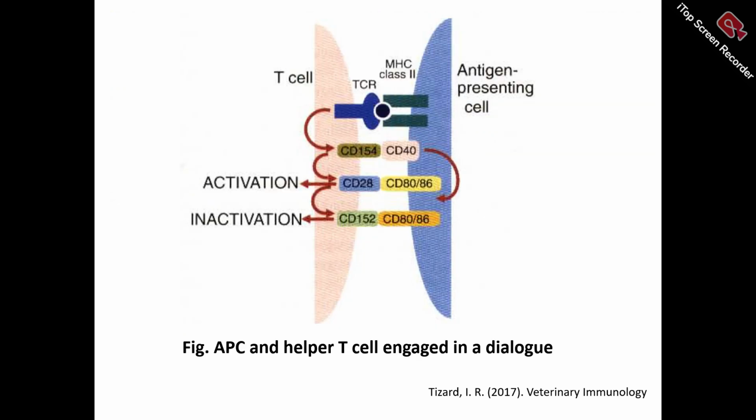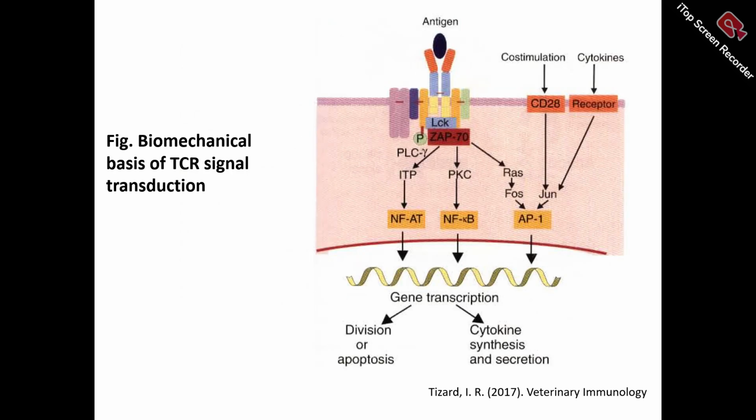This is the crosstalk between APC and T cell, where compatibility of MHC is ensured, and co-stimulatory molecules crosstalk with each other when CD40 of APC binds with CD154 of T cell. Then there is a second crosstalk between the CD28 receptor of T cell with the CD86 receptor of APC. Then there is activation. Otherwise, there is inactivation.